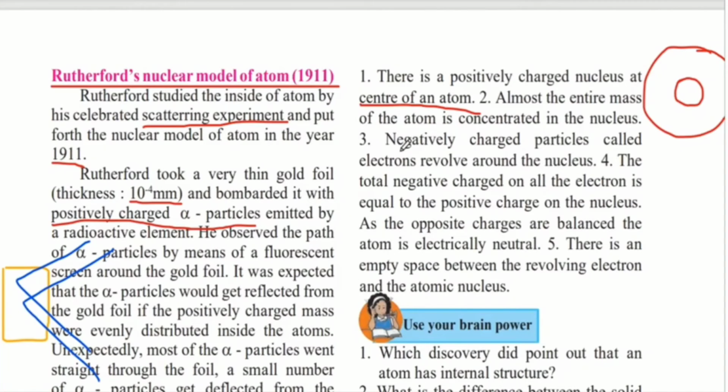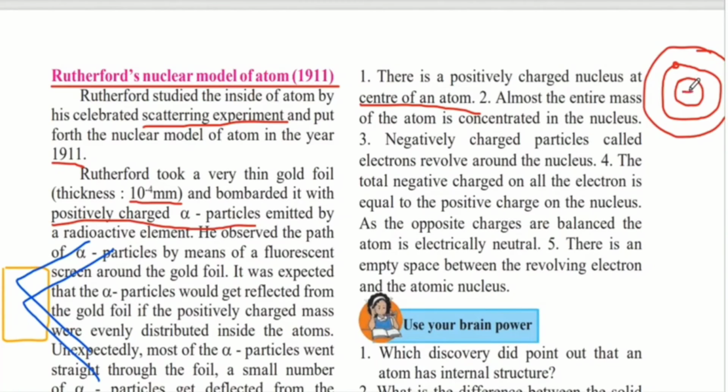He also said that negatively charged particles called electrons revolve around the nucleus, just as the planets revolve around the sun. The total negative charge on all the electrons is equal to the positive charge in the nucleus.